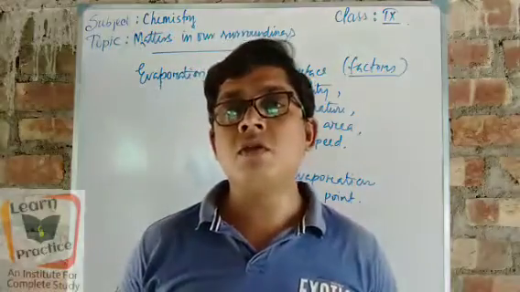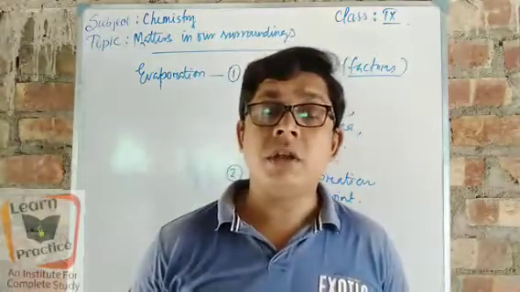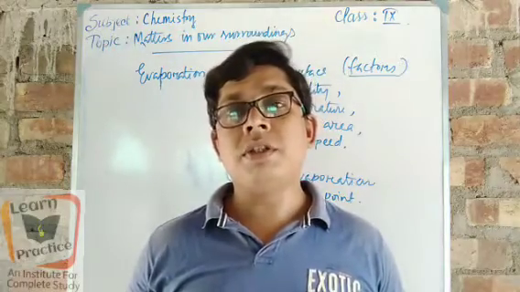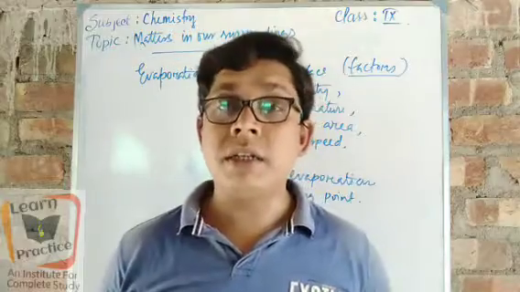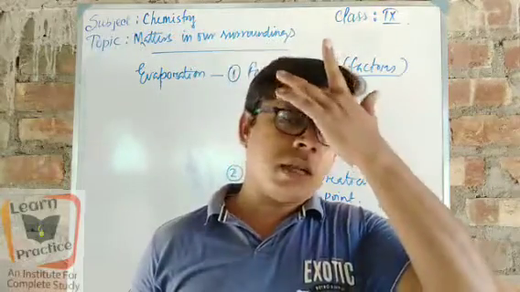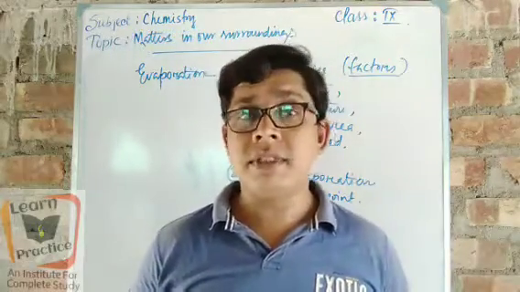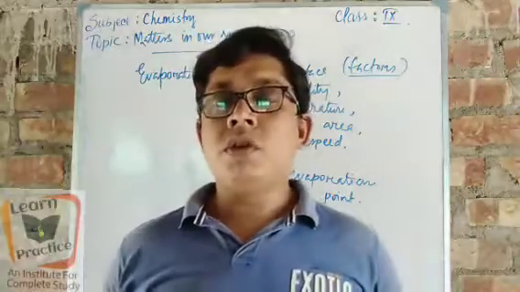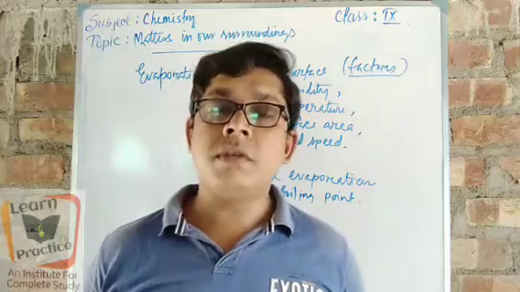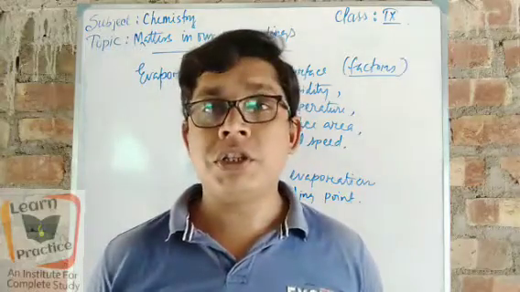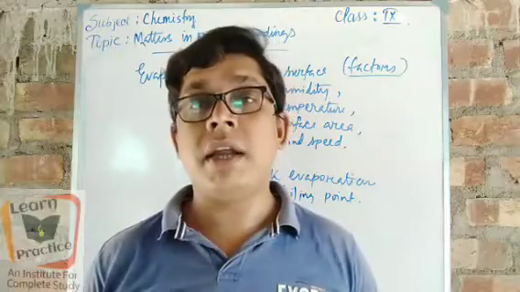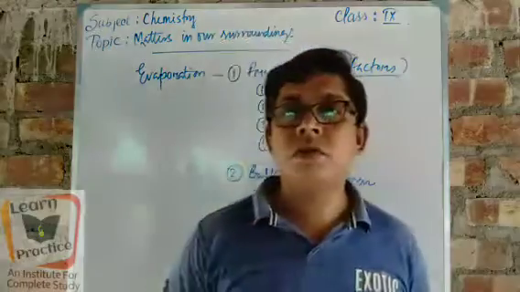Last day we also discussed evaporation and condensation, and at which temperature they happen. We also talked about the Kelvin scale, that 273 Kelvin. Today we will discuss evaporation, the factors of evaporation, and how evaporation affects cooling in the surroundings. So let's go for it without wasting time.